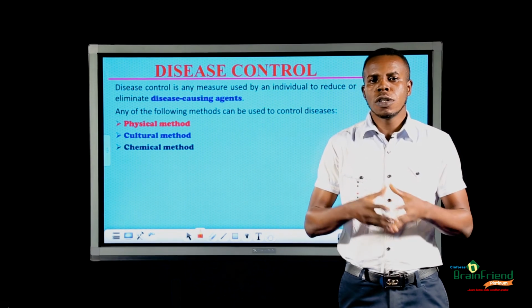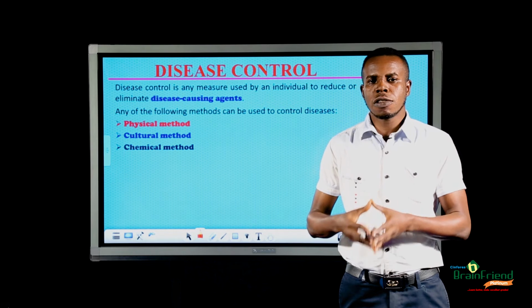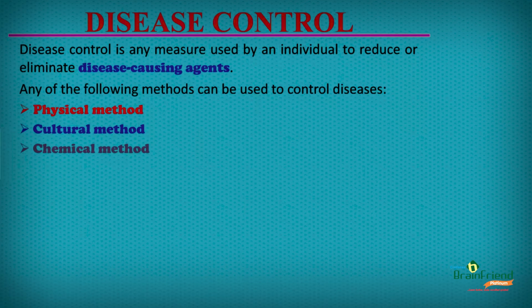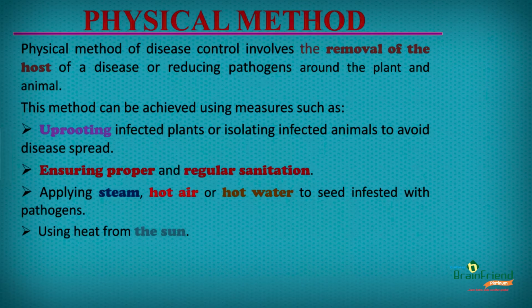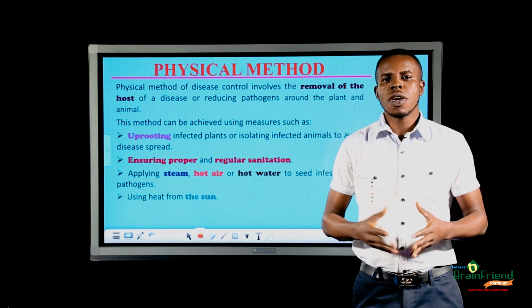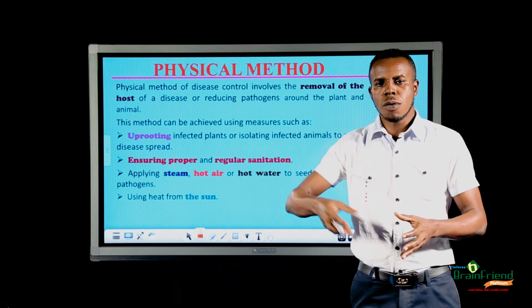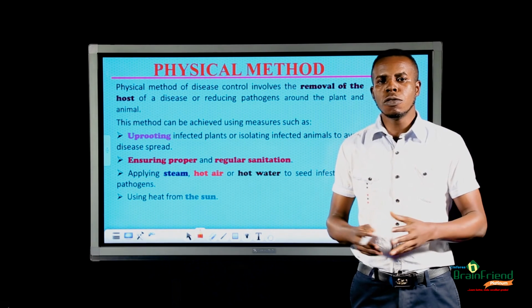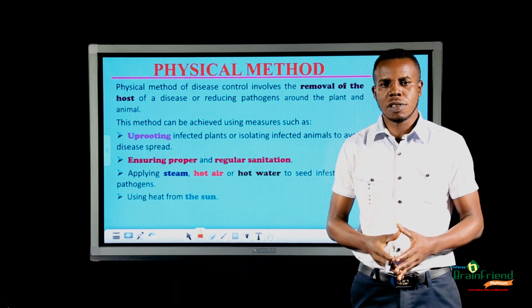Some methods used in reducing disease-causing agents include physical method of control, cultural method of control, and chemical method of control. Physical method of disease control involves the removal of hosts of disease or reduce pathogens that cause disease.